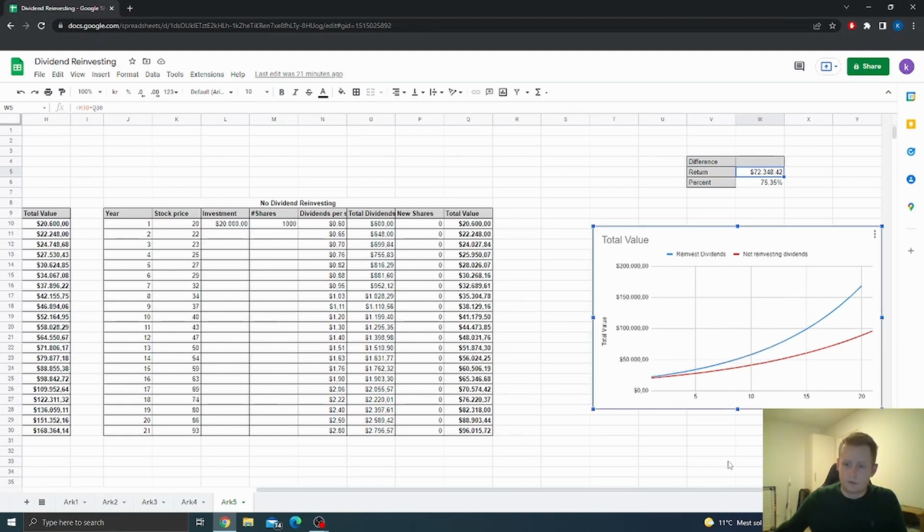Down here we do also see the difference in value over time, and we do see that the value difference here in the beginning is not that big, but as time passes the difference gets larger and larger and larger. And imagine if this was a 40-year example, for example, then the difference here would be absolutely massive. I hope that the example that I provided helped you get some insights into just how important it is to actually reinvest all of your dividends.